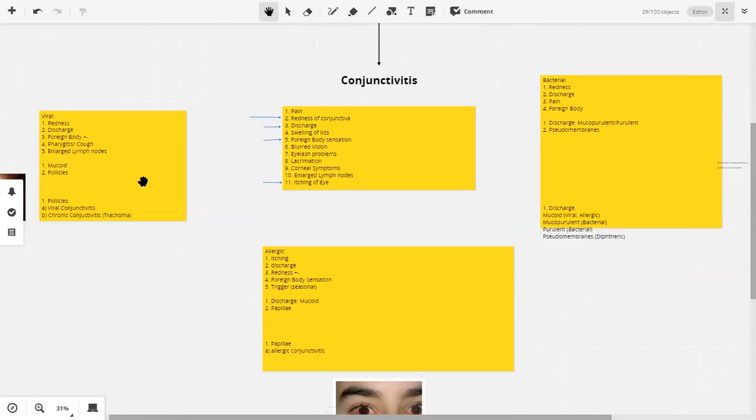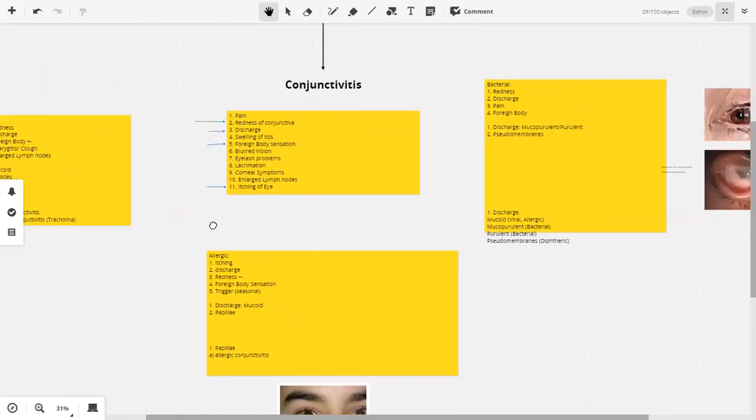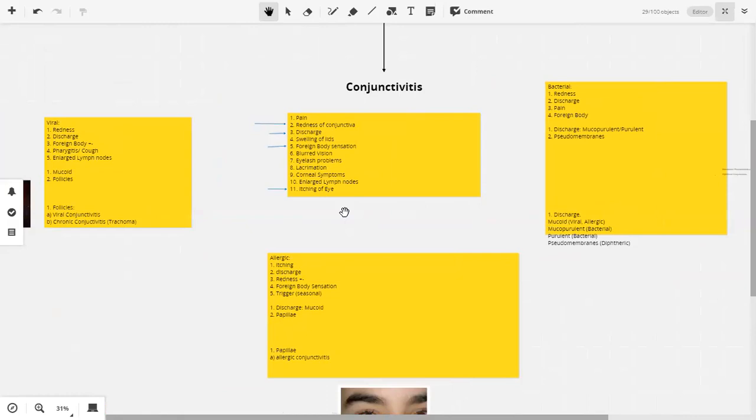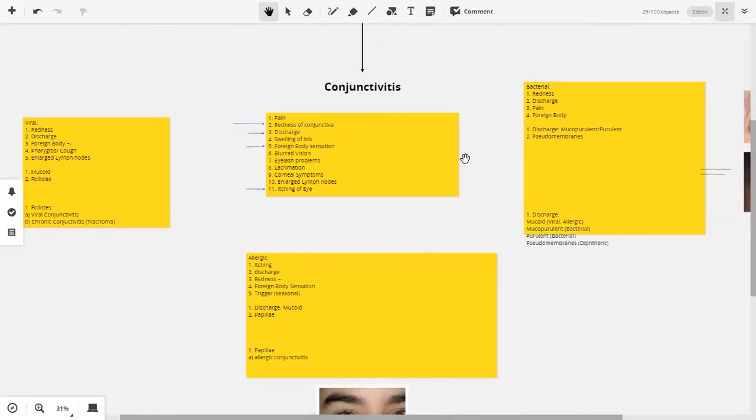मैंने एक और छोटी सी बात की थी कि follicles chronic conjunctivitis में भी होते हैं. Chronic conjunctivitis में हमने ट्रोकोमा डिस्कस किया था. And trachoma is a bacteria, Chlamydia trachomatis, right? So I'm not writing it down over here because trachoma is a separate topic. हम as a separate topic उसको बाद में discuss करेंगे. But you have to remember that these follicles, they appear in trachoma as well.